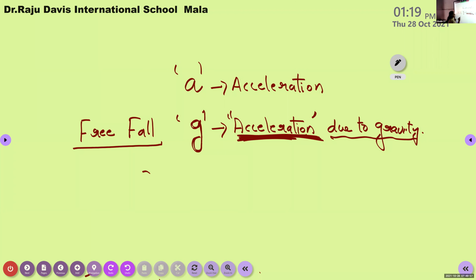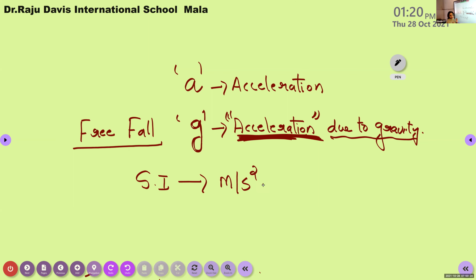Then the SI unit of acceleration due to gravity is the SI unit of acceleration itself. And what is the SI unit of acceleration? Meter per second square. So here the SI unit of acceleration due to gravity will be the same. It is also equal to meter per second square. Is it clear now?